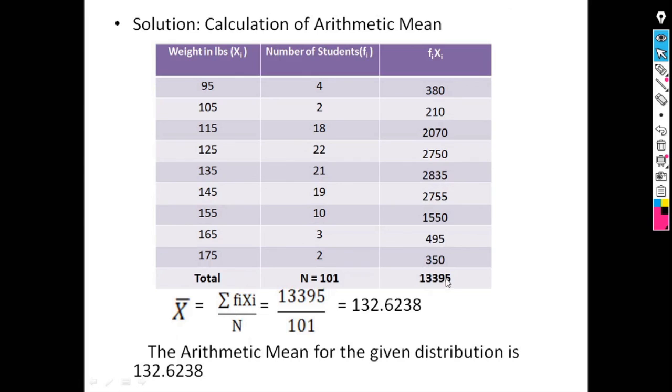Summation of fi xi is 13395, and summation of fi is equal to 101, that is N is equal to 101. 13395 divided by 101 is equal to 132.6238.